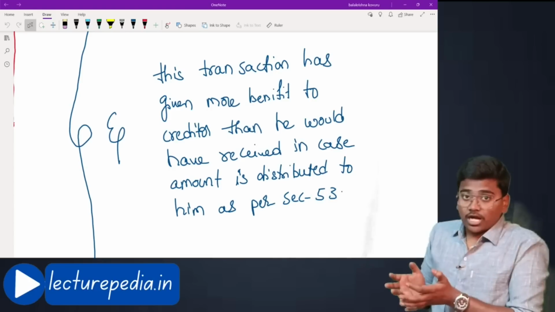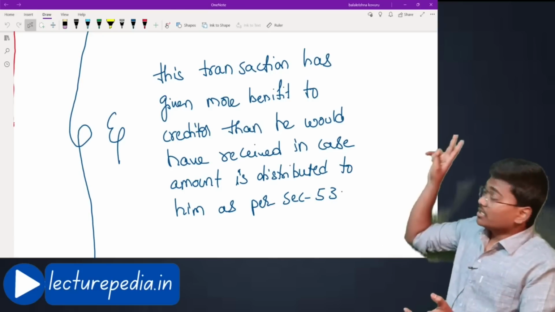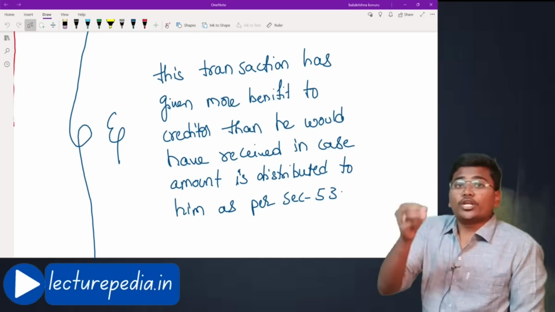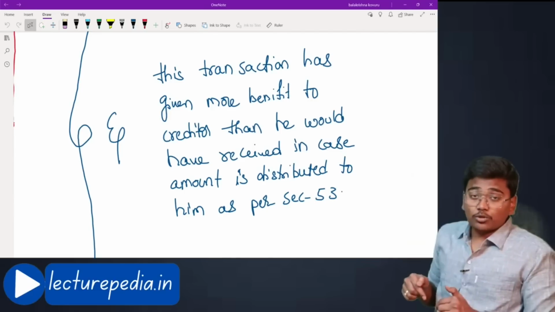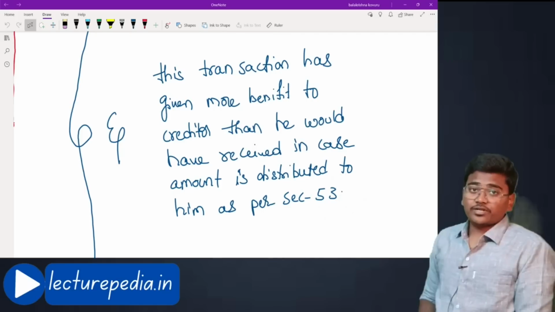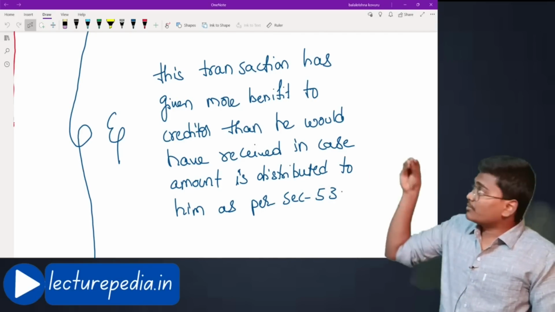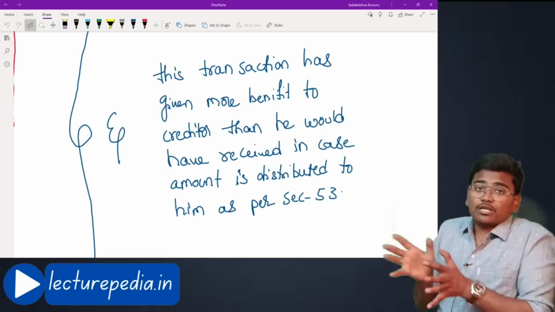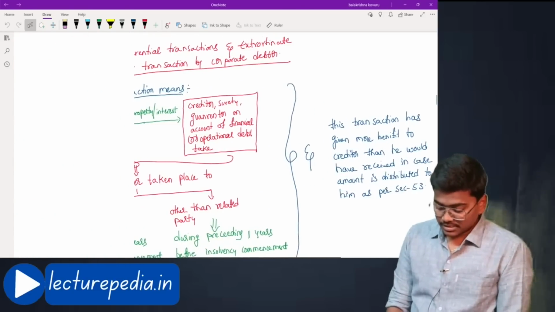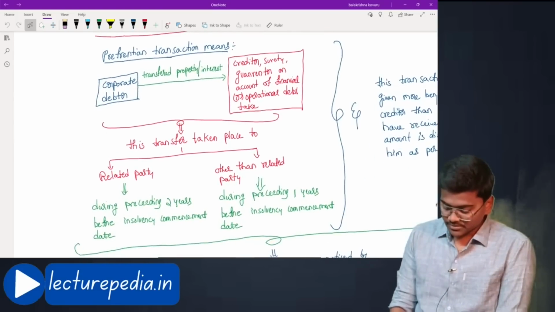If at all you had not transferred this asset now and you transferred the asset during liquidation under section 53, that particular creditor would have received only 50 crores. But since you have transferred the asset now, you are giving 100 crores. If you had not transferred now, and during the liquidation under section 53, the particular creditor would have received a lesser amount than he has received now. That should be the condition. In that case, such a transaction would be known as a preferential transaction. Hope you understood this.